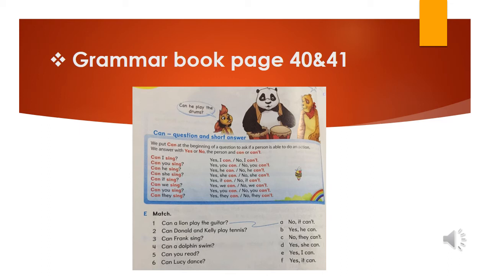No, it can't. Exercise E. You will match. Let me give you the answer of one of them. Can a lion play the guitar? No, it can't. Number 2. Can Donald and Kelly play tennis? No, they can't. Now take 3 minutes to answer the rest and check your answers in the next slide.